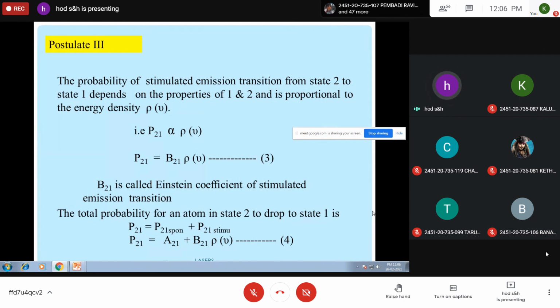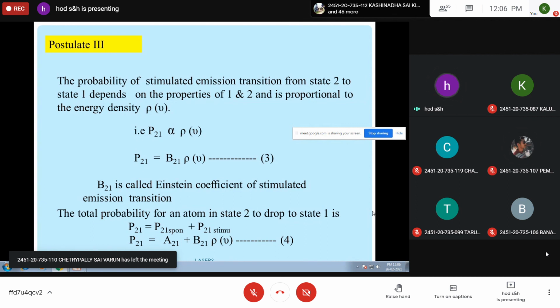So first, we have discussed the fundamental aspects of mechanisms involved in atomic processes, such as induced absorption, spontaneous emission, stimulated emission, and a metastable state. All 4 we have discussed, and also we have discussed the characteristics of lasers: high intensity, coherence, monochromaticity, and directionality. All 4 we have discussed.